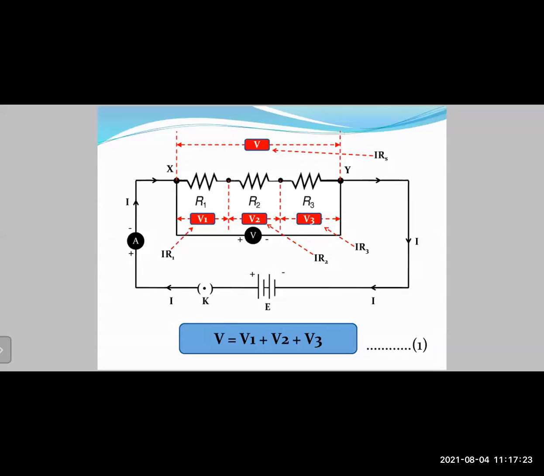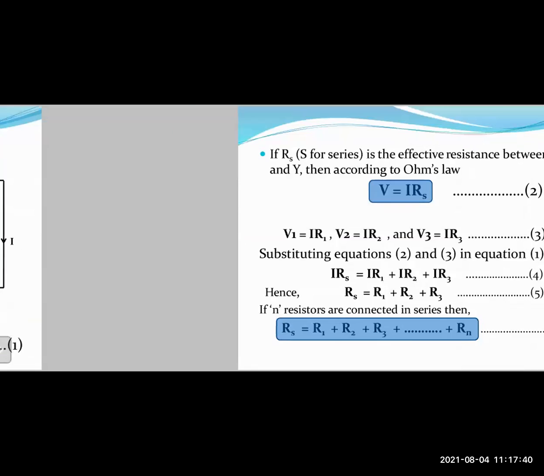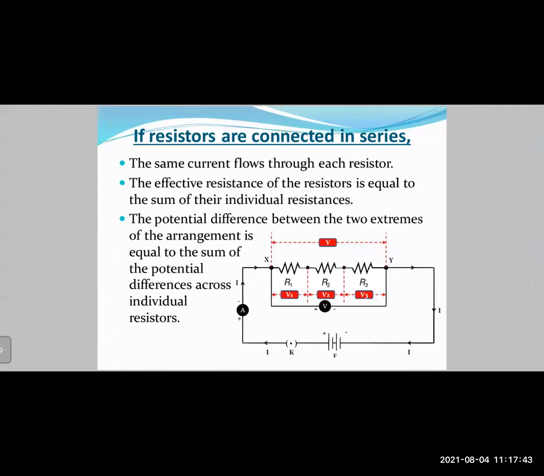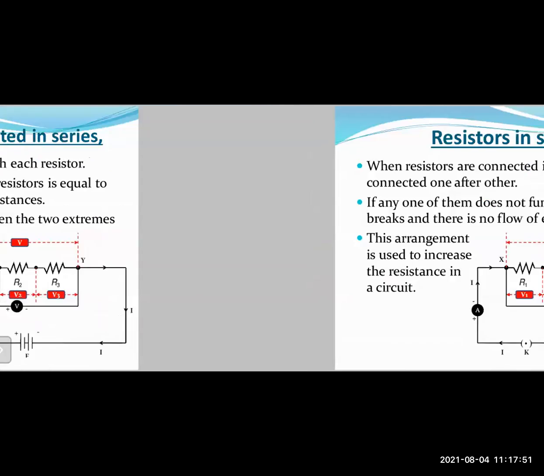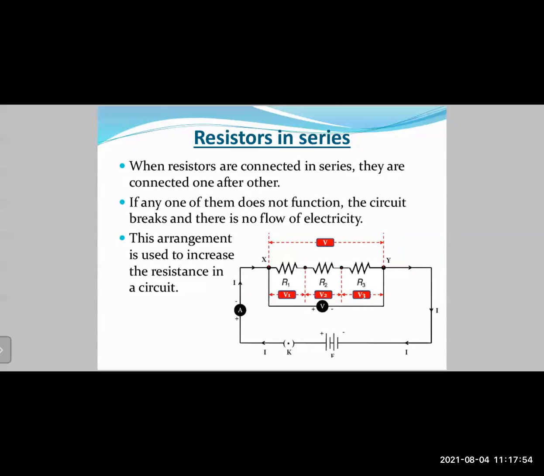You can see V in red equals IRs, right? And the total effective voltage or total effective potential difference is equal to what? The potential difference across the individual resistors. So you can say V equals V1 plus V2 plus V3. That is what it mentions, the point number 3 here. The potential difference between the two extremes of the arrangement is equal to the sum of the potential differences across individual resistors, right? Then further, when resistors are connected in series, they are connected one after the other. Okay, that means they are connected end on end.